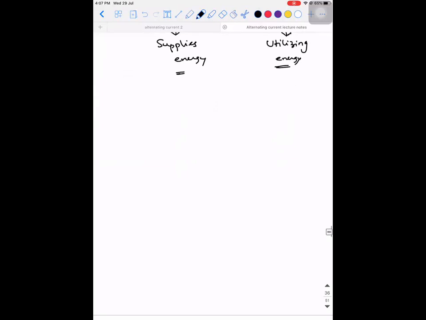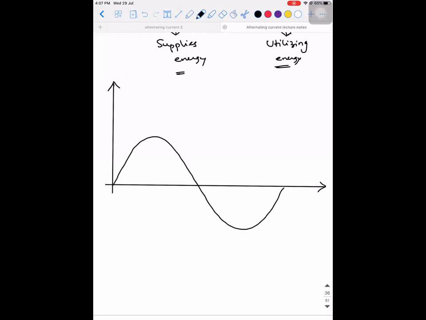Now, we learned different diagrams. We learned the different graphs, right? See, if suppose I give you a graph like this, even without me mentioning what it is, what will you say?